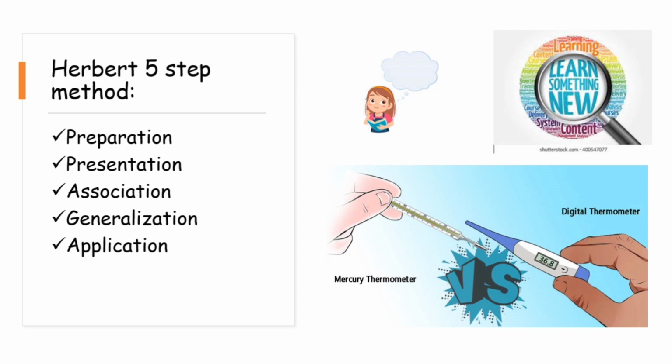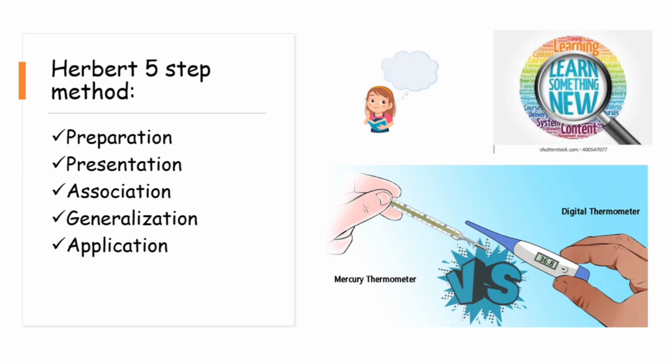Next is presentation. The new facts and materials to be learned are presented and explained. In the association phase, a definite attempt is made to show similarities and differences by comparing the new materials to those already learned. Generalization is drawing conclusion from the material learned to find a general rule, principle or law. Last one is application, which is using the acquired knowledge in daily life.